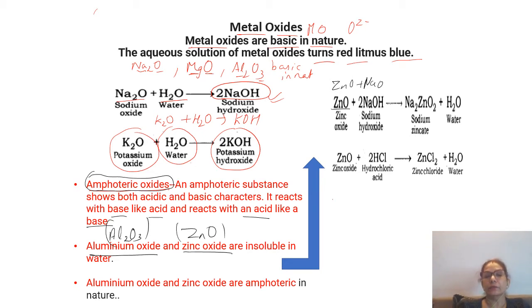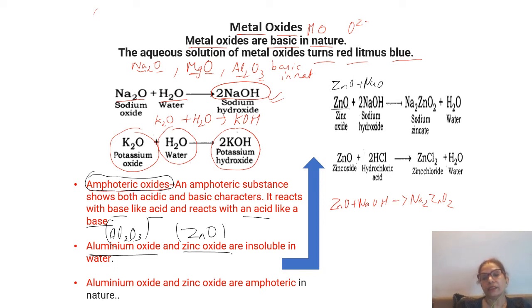Let me write it here. Zinc oxide plus sodium hydroxide. This reaction you have already done. Remember, you have already done this reaction. So it forms sodium zincate, Na2ZnO2. Remember, heat is to be supplied for this reaction to happen.